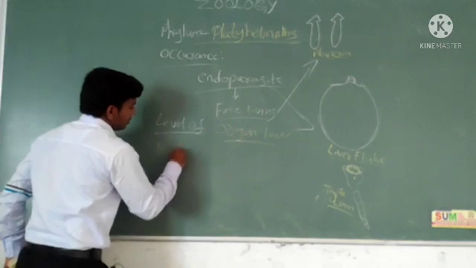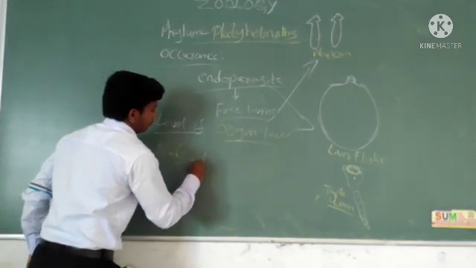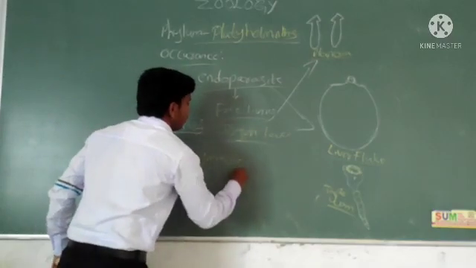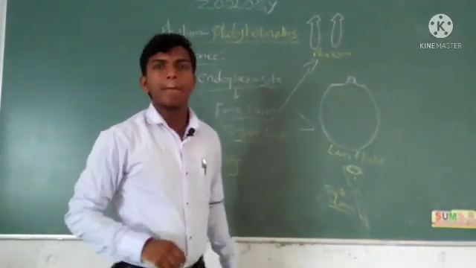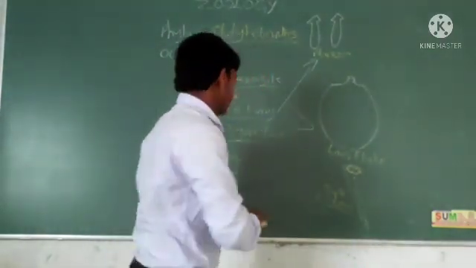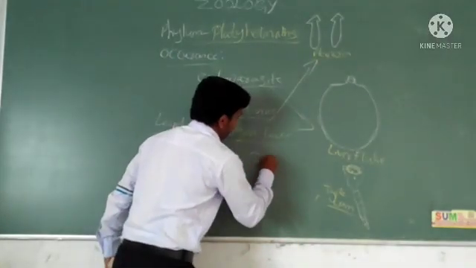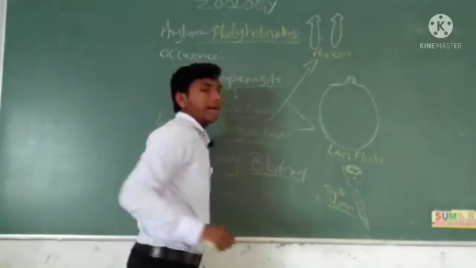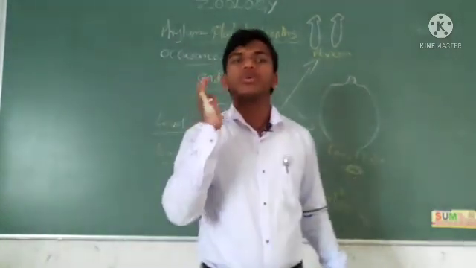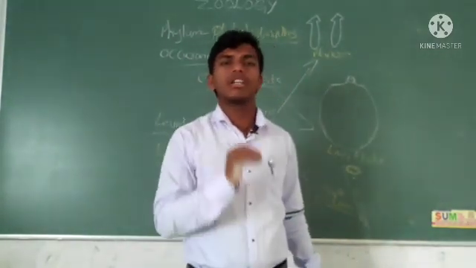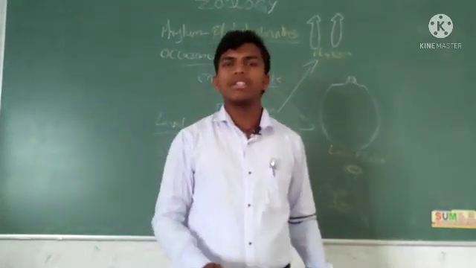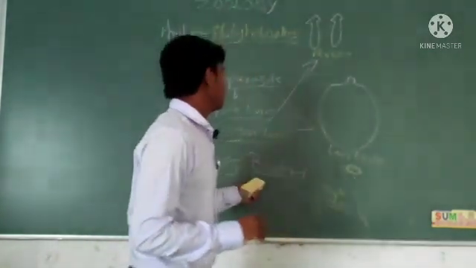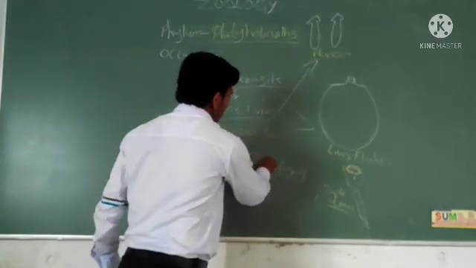Body symmetry is bilateral symmetry. I told you the types of symmetry: asymmetry, radial symmetry, bilateral symmetry. This possesses bilateral symmetry.